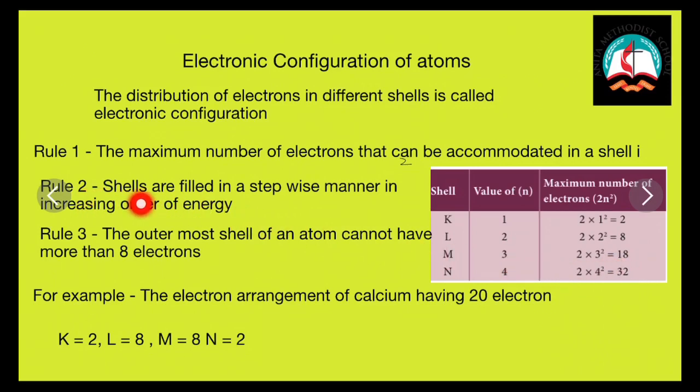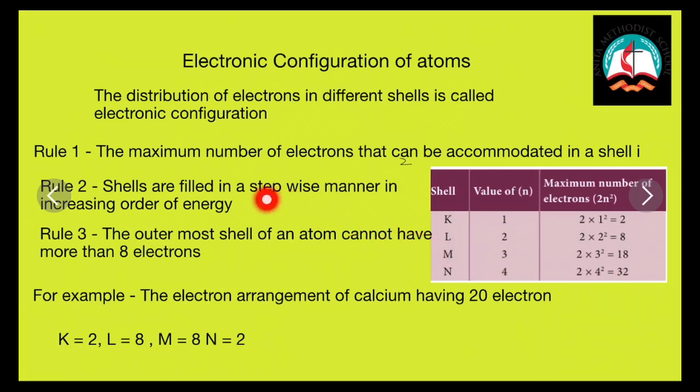Second rule states shells are filled in a stepwise manner in increasing order of energy. Look at the first shell. First, the K shell, which is closest to the nucleus, is filled with 2 electrons. Next, L with 8 electrons. Third, M with 18 electrons and N with 32 electrons.